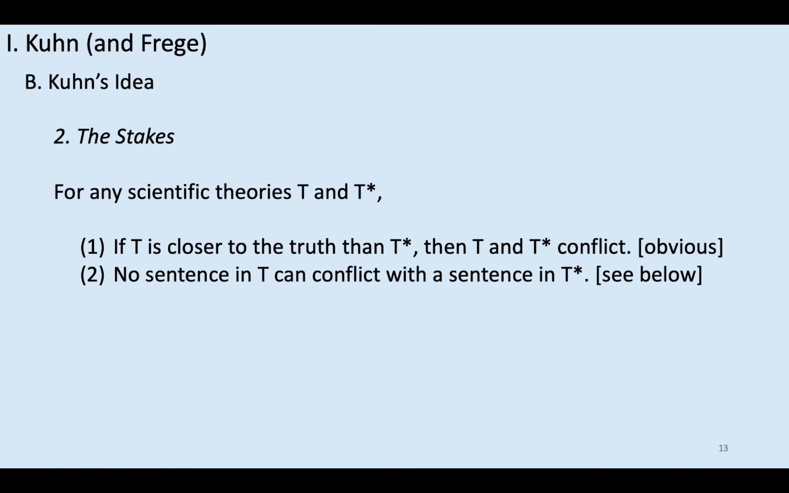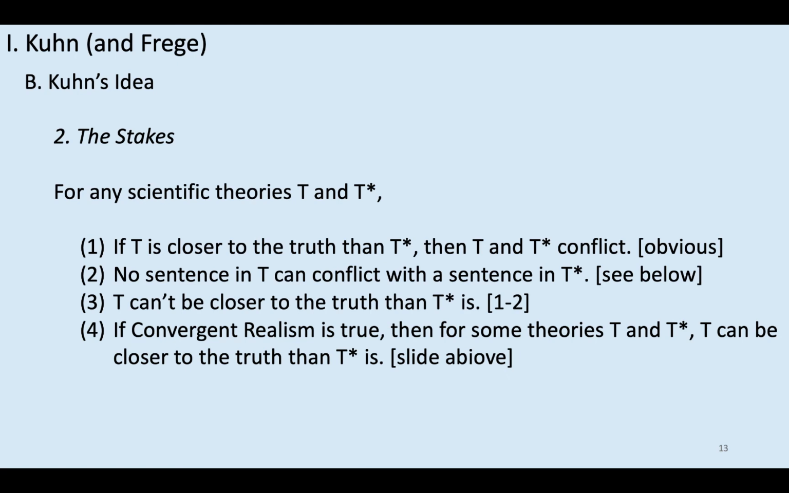Well, given 1 and 2, that is, if T is closer to truth than T star, then T being closer to the truth than T star implies that T and T star conflict, and no sentence in T can conflict with a sentence in T star, it follows that T can't be closer to the truth than T star is. Well, we saw above that convergent realism implies that for some theories, T and T star, T can be closer to the truth than T star is. So it follows from 3 and 4 that convergent realism is false.